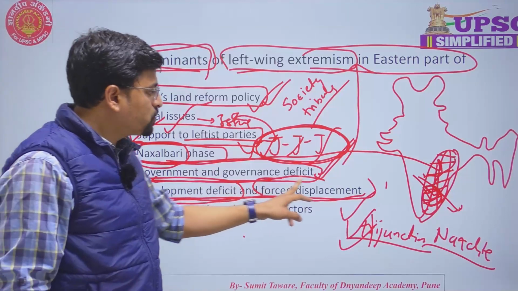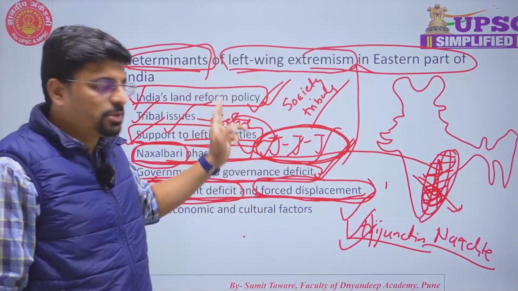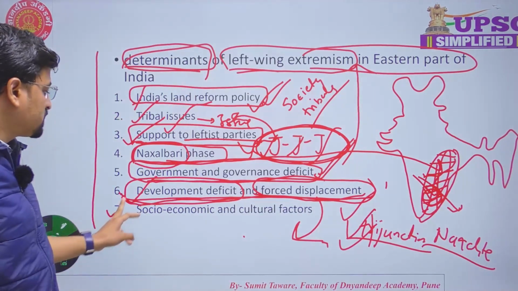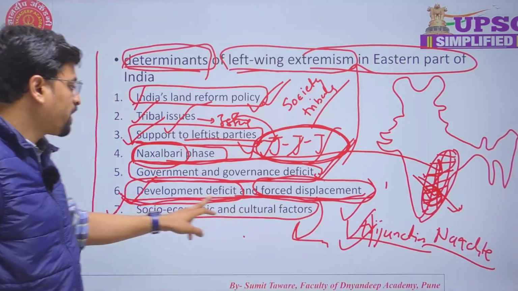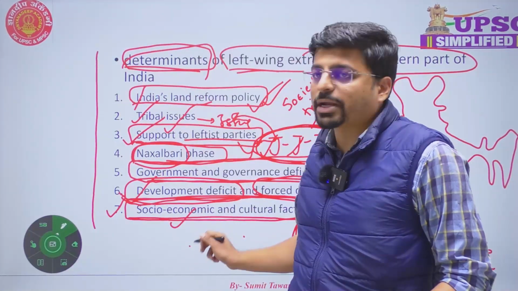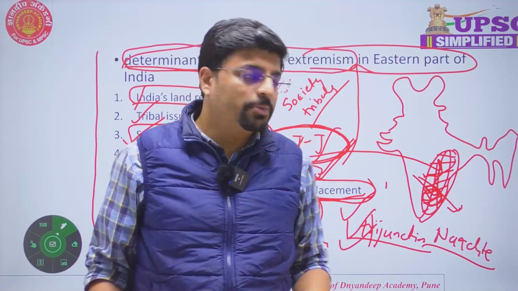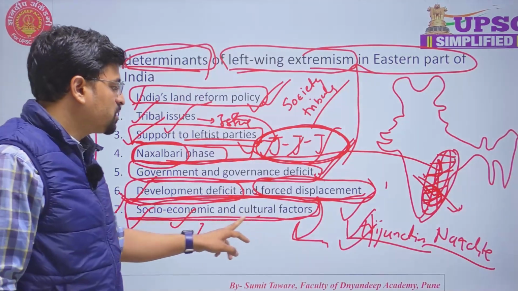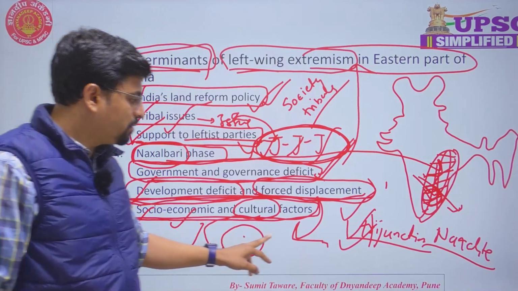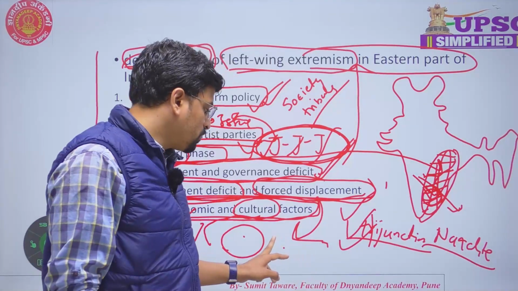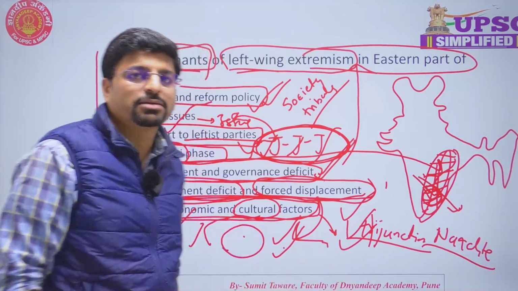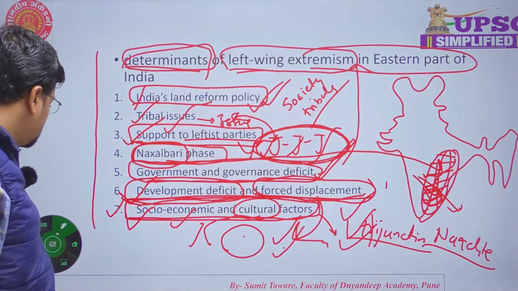At the same time, forced displacement is also one of the determinants, that is displacement of the local people because of the developmental projects. And lastly, socio-economic and cultural factors. As we know, tribals have their own socio-cultural identity and practices. So because of modern economic developmental projects and policies, we are disturbing their socio-cultural fabric, because of which they are thinking that the modern governments or modern democratic institutions are against their cultural practices, and because of that they are getting alienated from the mainstream developmental activities.